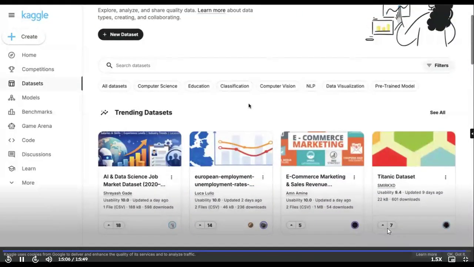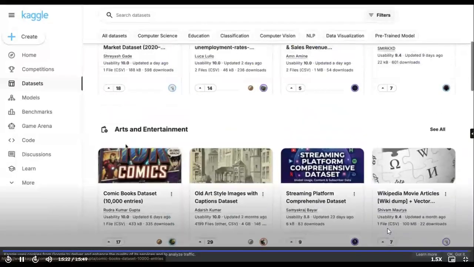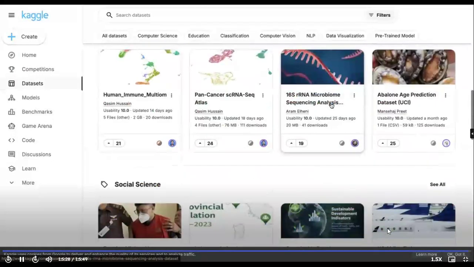Also, look for data sets which are business in nature. What I mean is that this e-commerce data set is a good one. This comic books data set is of no use, though if you want to practice your Excel skills, then of course it's good. But if you want to practice business case studies, look for these kinds of data sets: e-commerce, your Amazon data set, or, let's say, a used cars data set, and so on. That's how you can do it.